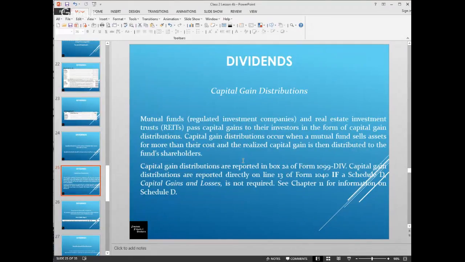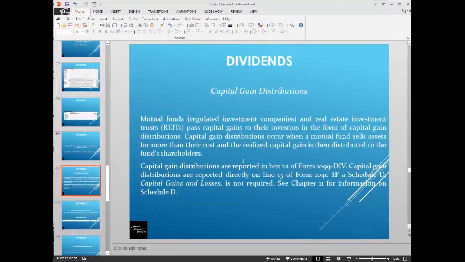Mutual funds are regulated investment companies, and these pass their capital gains onto their investors in the form of that capital gain distribution. So you'll see it in that box 2A. It does not go in the dividend line on your 1040. It's actually reported on line 13.